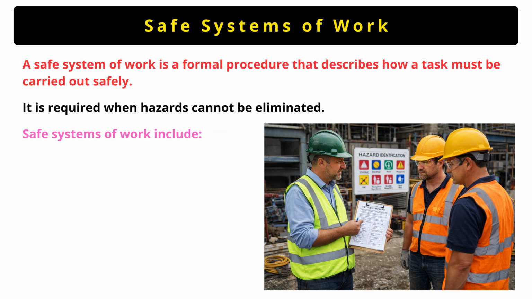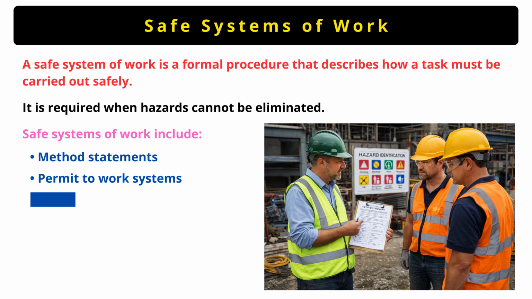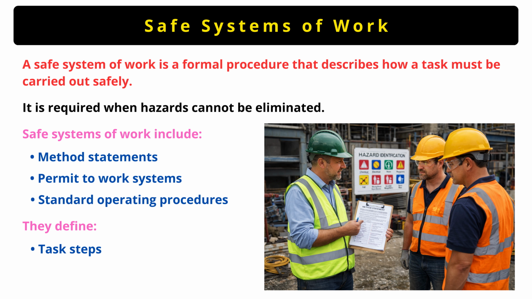Safe system of work may include method statements, permit to work systems, and standard operating procedures. These documents clearly define the task types, the hazards involved, the control measures required, and who is responsible for each action. So instead of workers doing tasks based on assumptions or habit, they follow defined and approved procedures. This reduces confusion, prevents shortcuts and improves safety consistency. In simple words, a safe system of work tells workers exactly how to do the job safely, step by step.